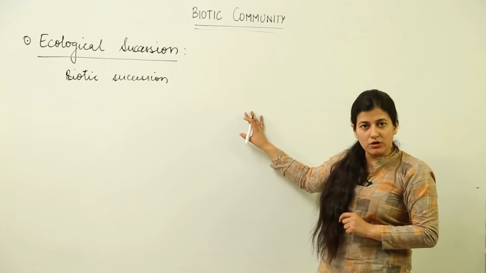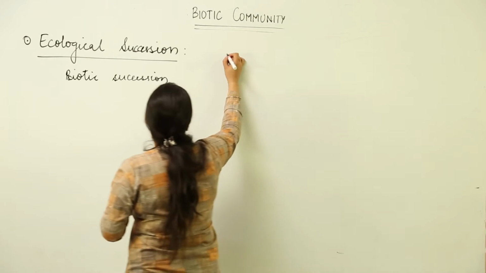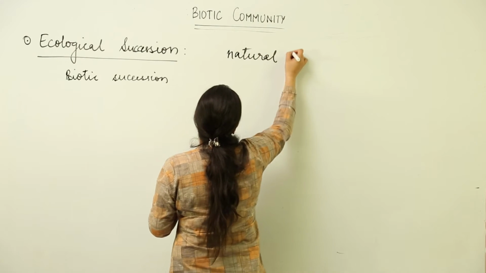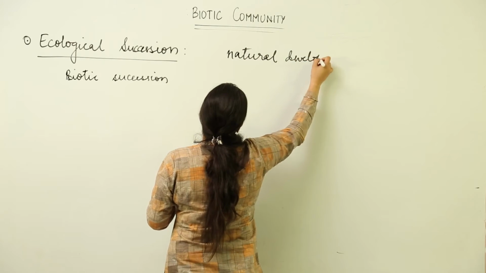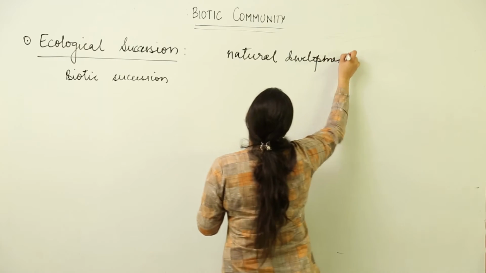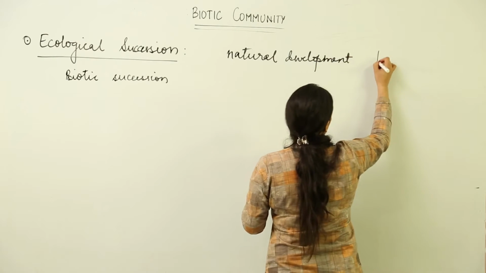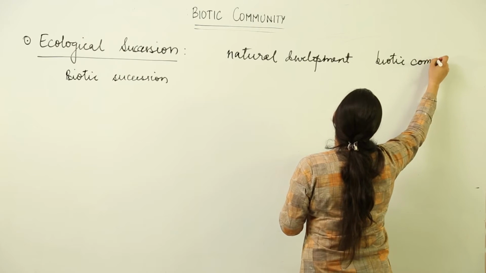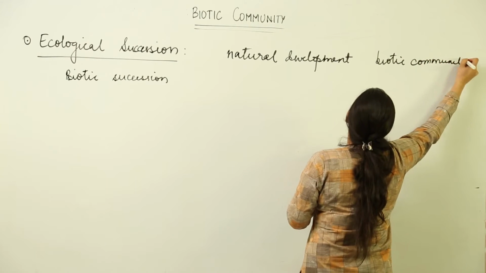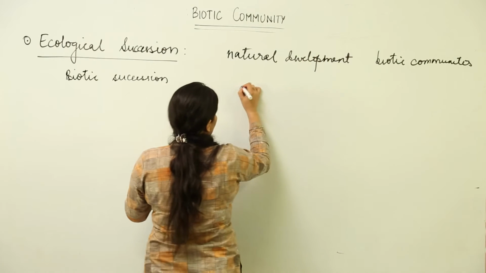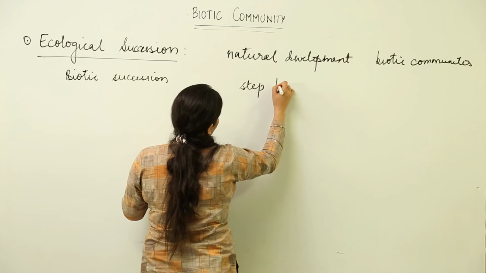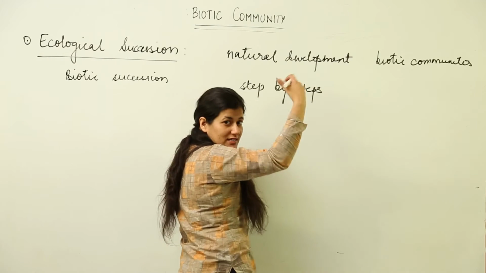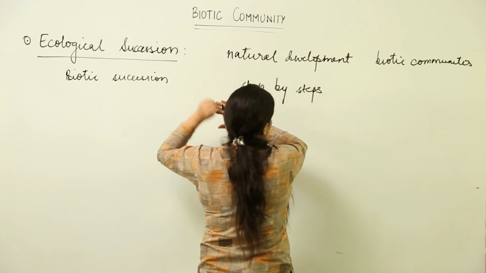So, what is ecological succession? First thing is that it is natural development. Now, natural development of what? Natural development of various biotic communities. Now, how is the development taking place? It is taking place step by step, or in a series of steps. That is known as successive steps, and hence the name succession.